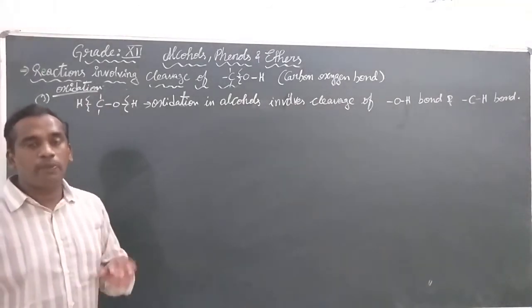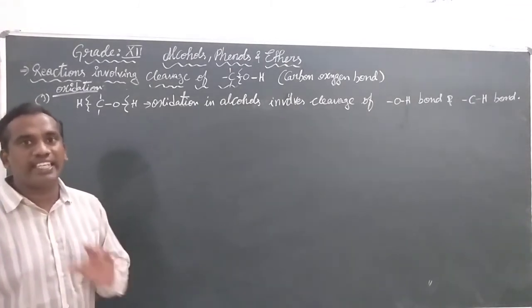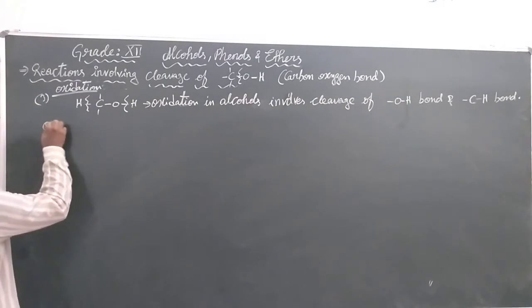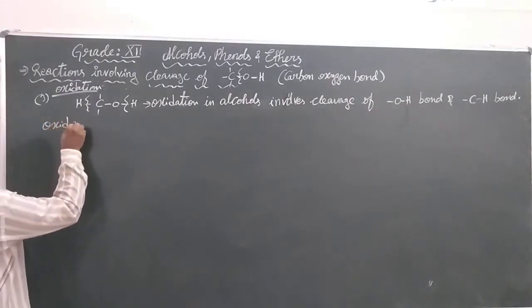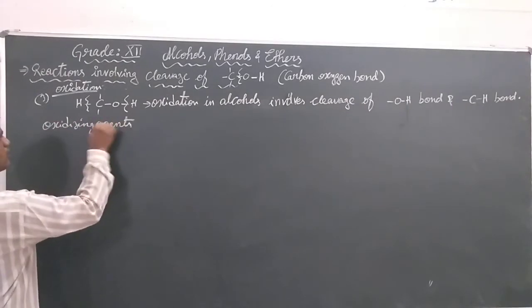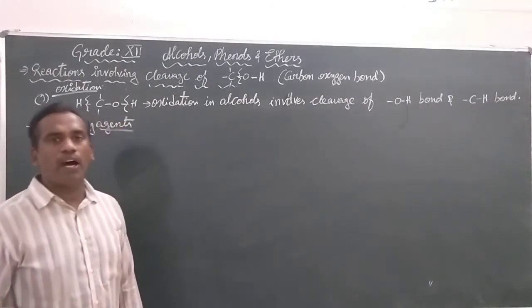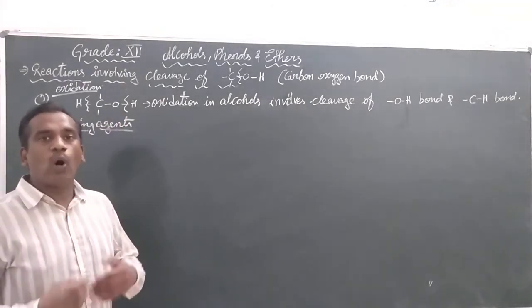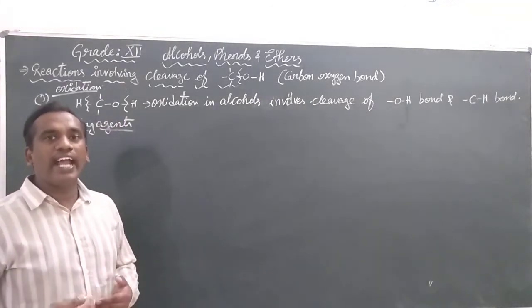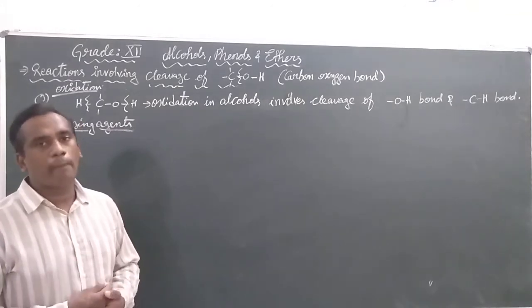This will take place in the presence of oxidizing agents. What are oxidizing agents? Oxidizing agents are the compounds that help in oxidizing the reactant to the product.